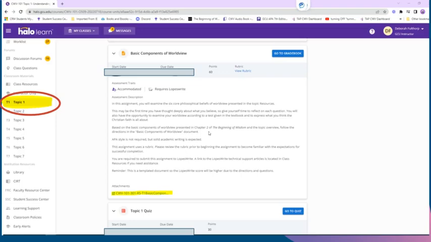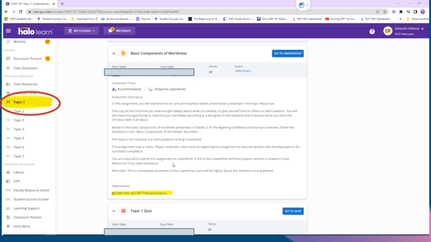This is just for this particular assignment. After this assignment, we do expect APA style. Now, this assignment uses a rubric, and I'm going to go over that rubric momentarily, but please review the rubric prior to beginning the assignment to become familiar with the expectations for successful completion.